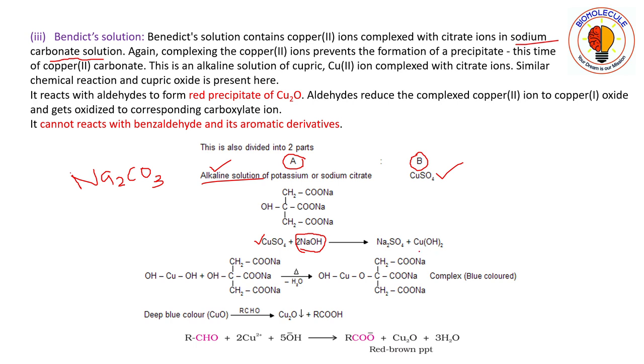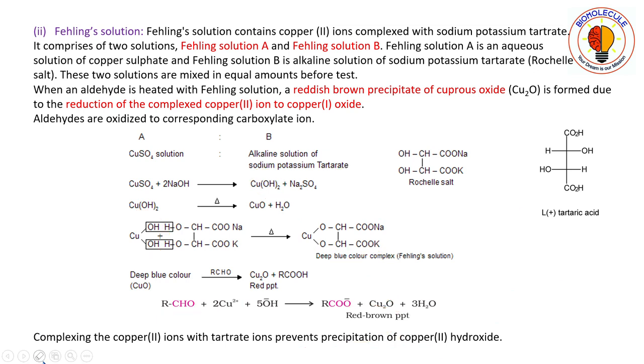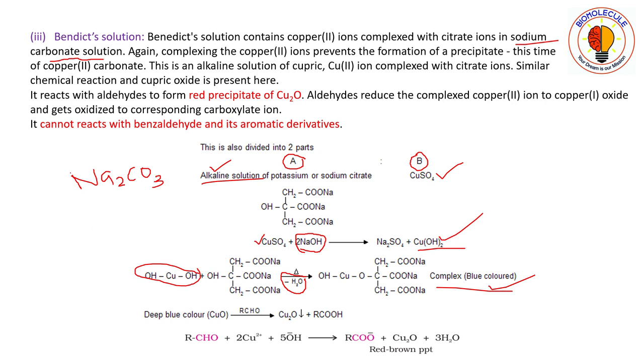So you are getting copper hydroxide. This copper hydroxide will lose one molecule of water and you will get this blue colored complex, similar to this one. Just see here how they are removing water molecules. Similarly, you have to remove your water molecules from here.